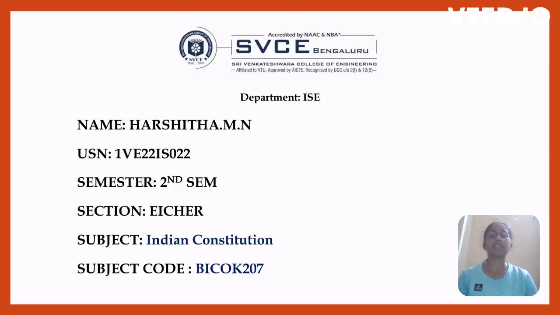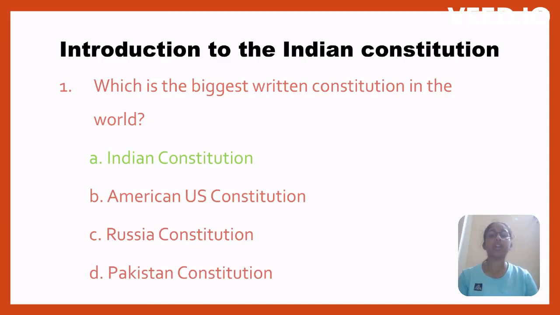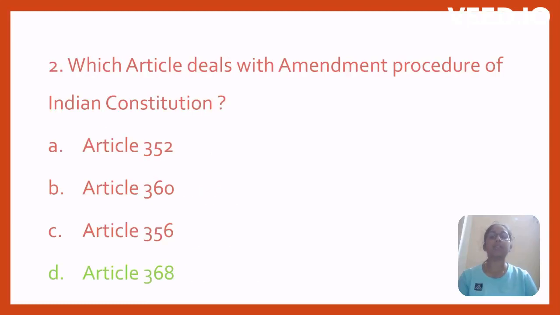Today we are going to discuss the Indian Constitution. Introduction to the Indian Constitution, which is the biggest written constitution in the world. Options: Indian Constitution, American US Constitution, Russian Constitution, Pakistan Constitution. Option A, Indian Constitution. Which article deals with the amendment procedure of the Indian Constitution? Article 352, Article 360, Article 356, Article 368. Option D, Article 368.